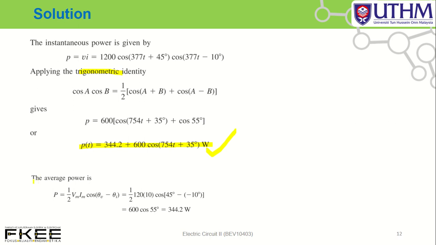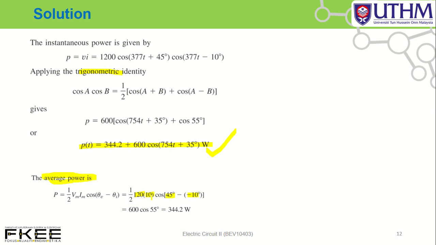Number 2, determine the average power. How to determine average power? You need to remember the formula. Average power equal to 1/2 Vm Im cos(theta v minus theta I). You have a 1/2, the magnitude of v, the magnitude of current, and cos of the difference angle between voltage and current.